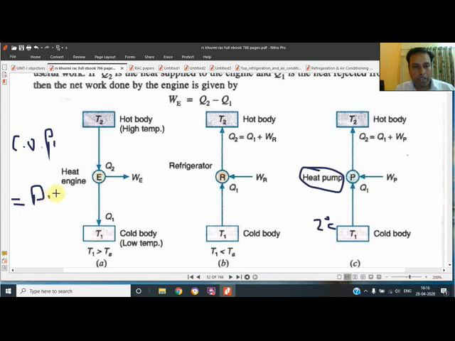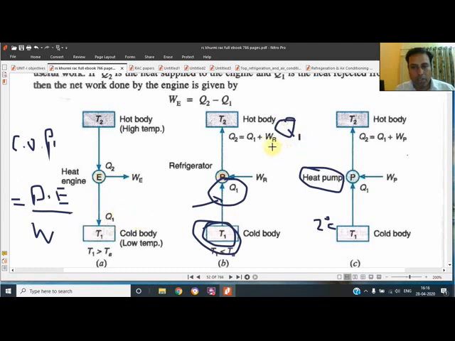Some writers have given a good definition: it is defined as the desirable effect upon work done. The desirable effect of the fridge is how much heat is extracted from the fridge, means how much cooling is given to the cold body. So Q1 will be in the numerator, and work done will be in the denominator.